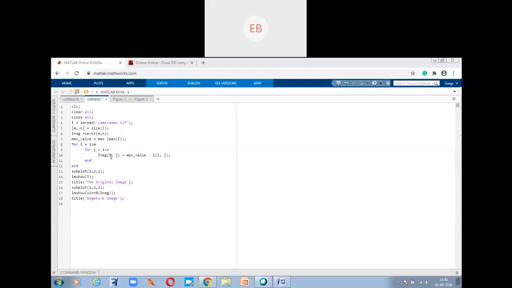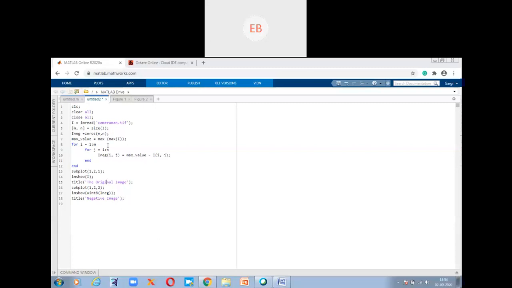Now we go on to representing the negative image finally. For this I'm using Ineg, that is Ineg of i comma j. I'm taking every pixel of this Ineg, the negative image, and changing its value by typing this command: max value minus I of i comma j, where I we already know is the original image matrix.